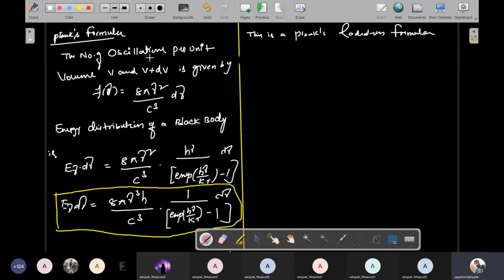Planck's radiation formula, okay. I want to change this equation in terms of wavelength. How to change this equation in terms of wavelength?